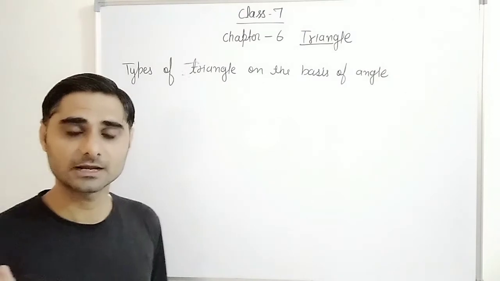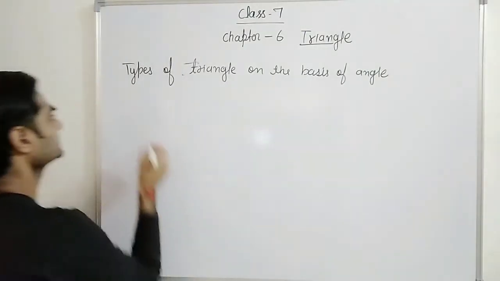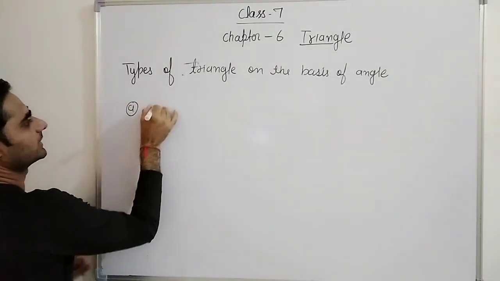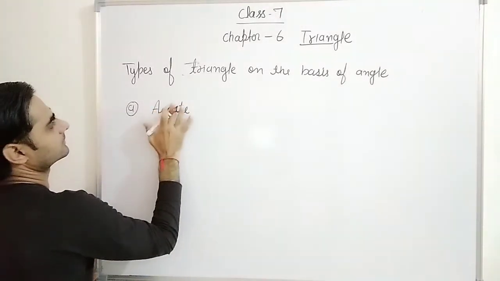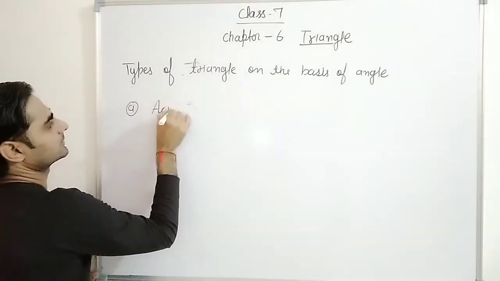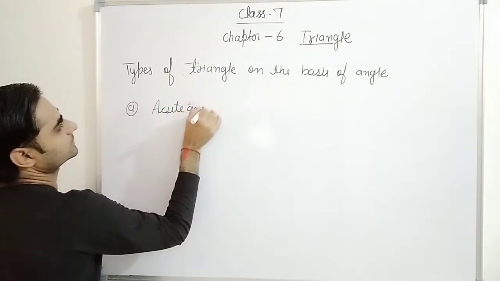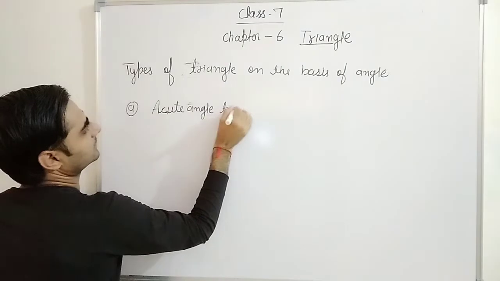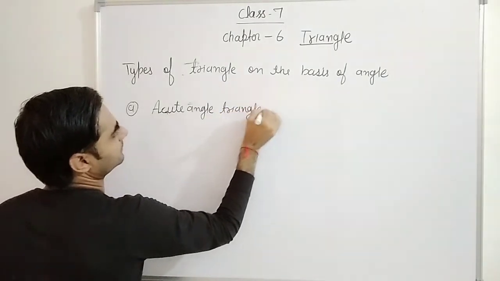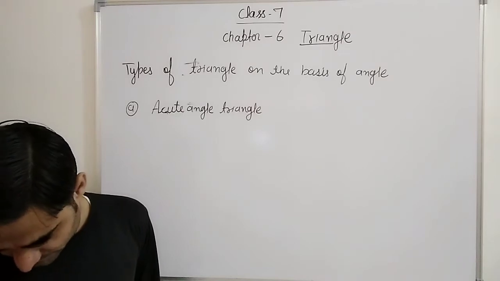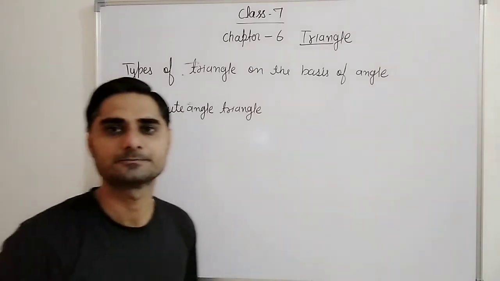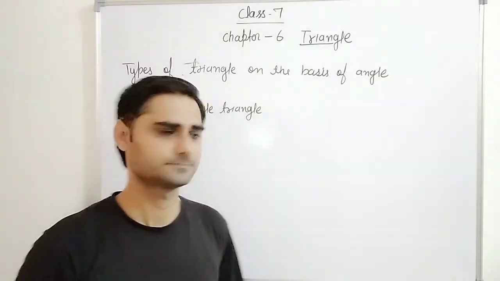On the basis of angle, how many types are there? See, A. One is acute angle triangle. Correct? One is acute angle triangle. What is acute angle triangle?